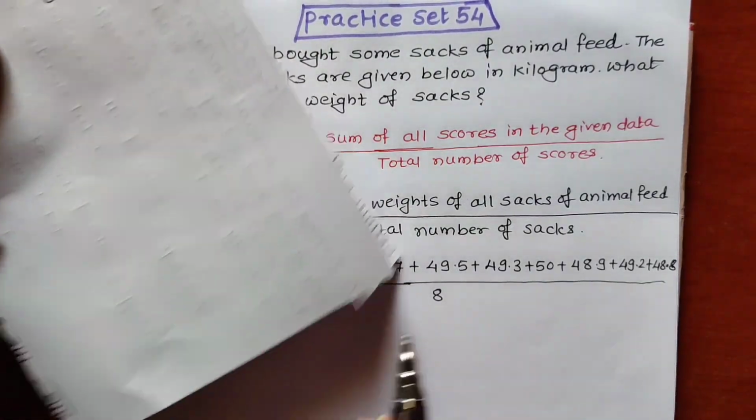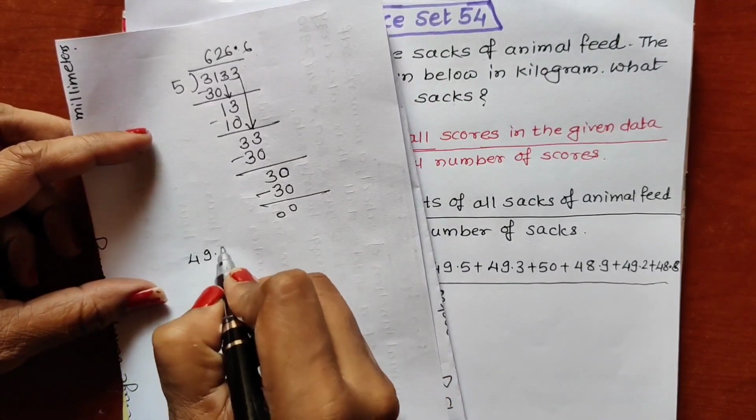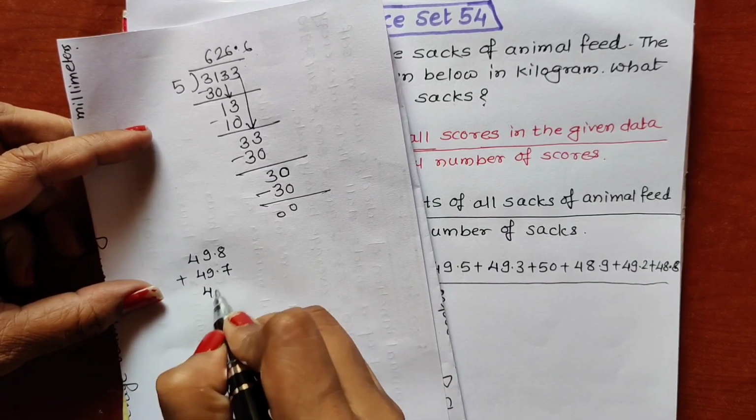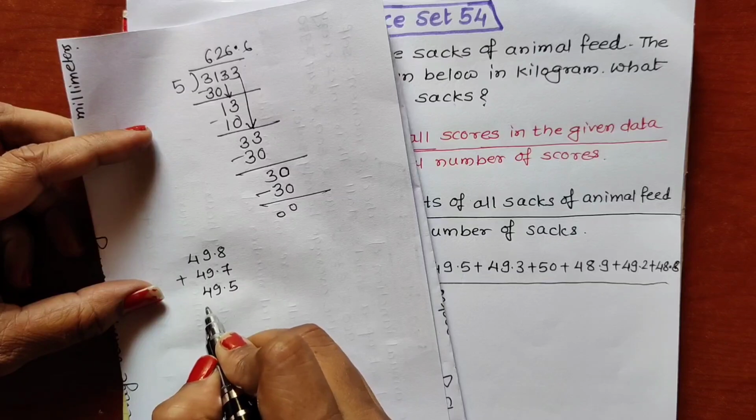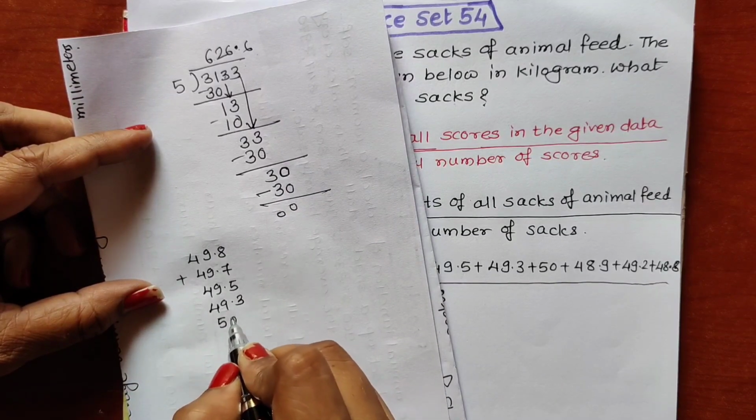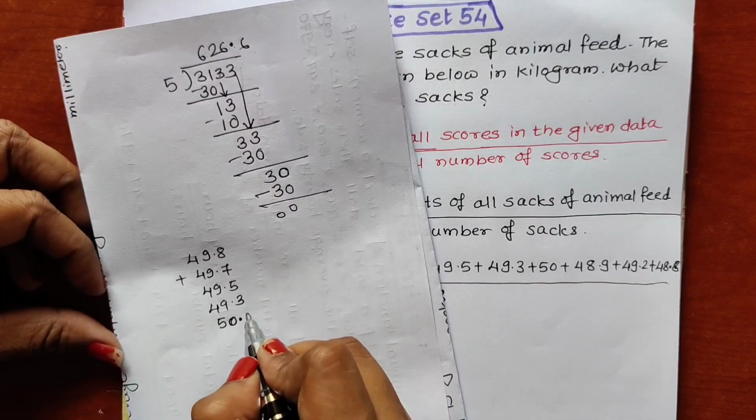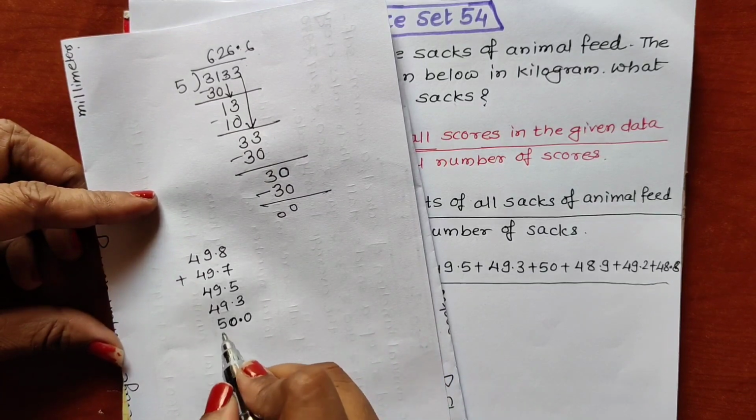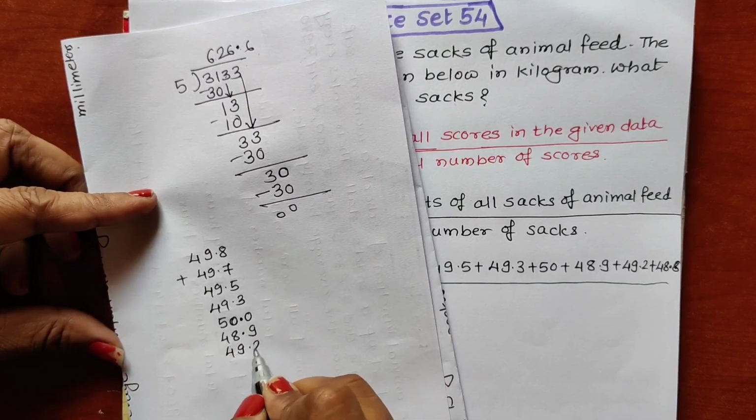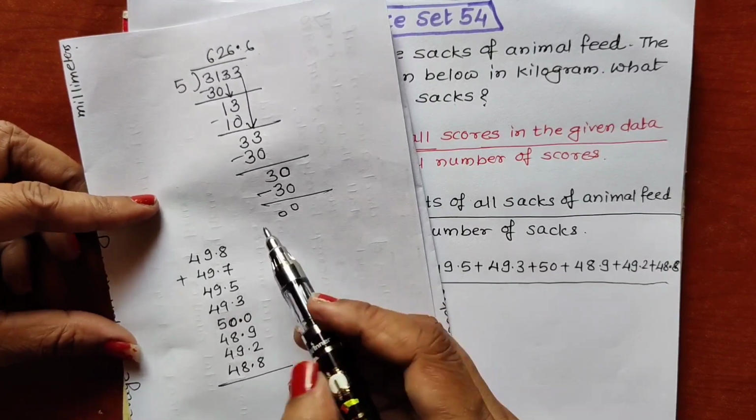Okay, so 49.8, I will be writing all these numbers one below the other. 49.8 plus 49.7 plus 49.5 plus 49.3 plus 50. Now 50 doesn't have any decimal point, so I will be putting a decimal point at the end. 50.0, we have to write it like this. Then 48.9, then 49.2, and the last one is 48.8. Now we will be adding all these numbers.